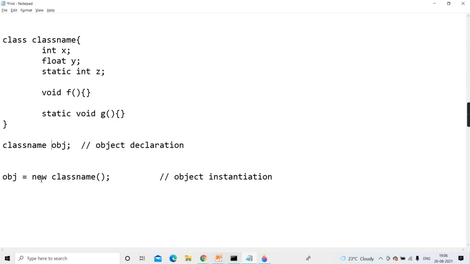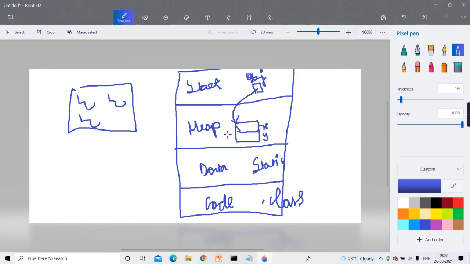So now only what is created is a reference variable, that is object declaration. And when you write new class name round bracket, the copy of that class is created, and when the copy is created, these instance variables will get the memory on the heap, and the reference of that is kept in this OBJ. Getting?